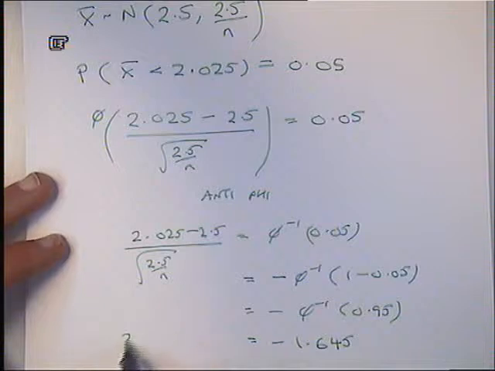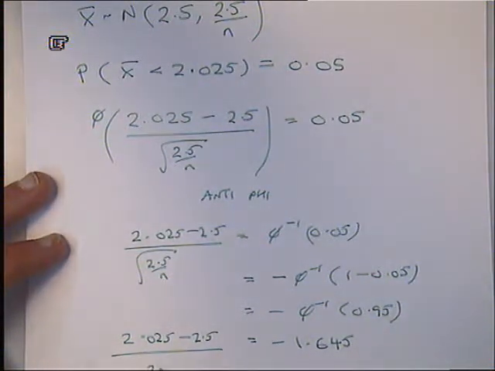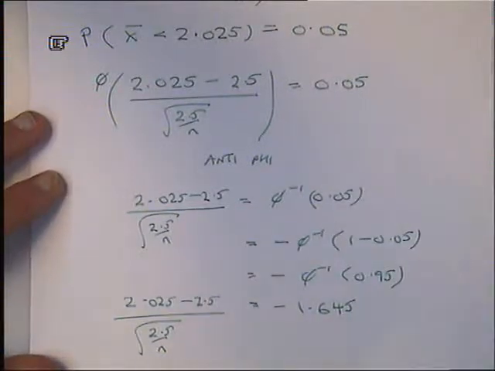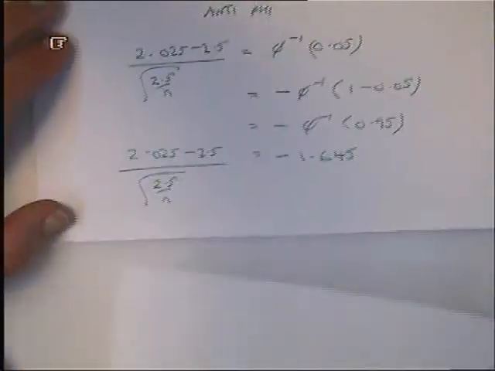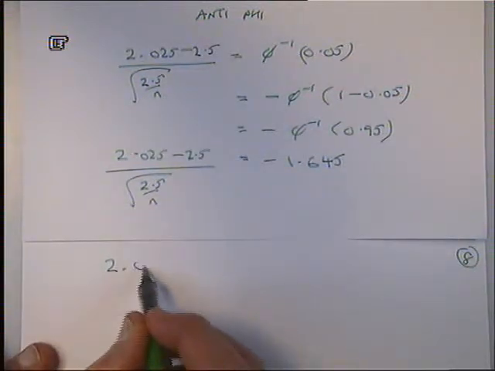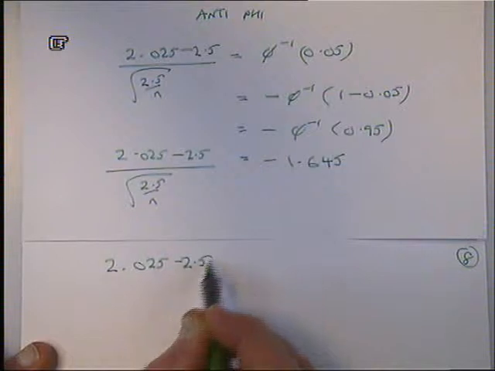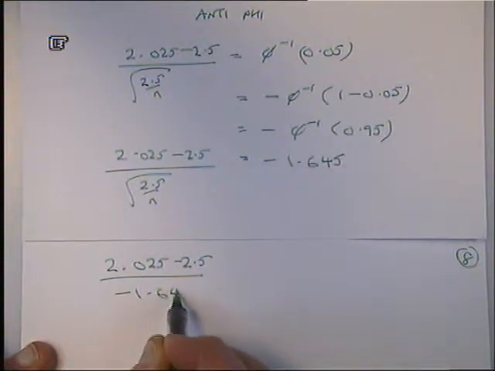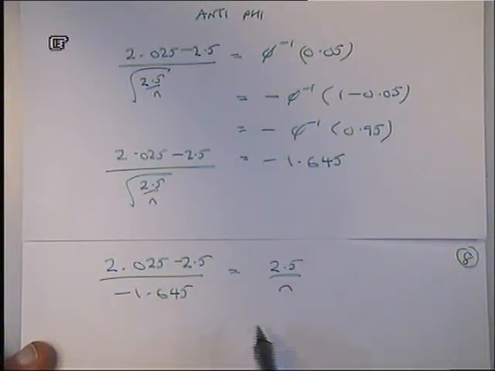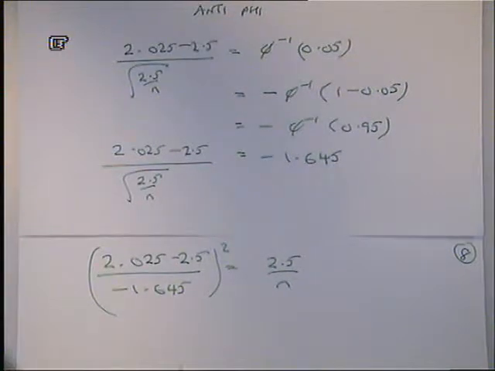So now, if you put those two sides together and play around with that, you should be able to rearrange it and find out what n is. It's 29.98. You can have that as an intermediary step if you want.